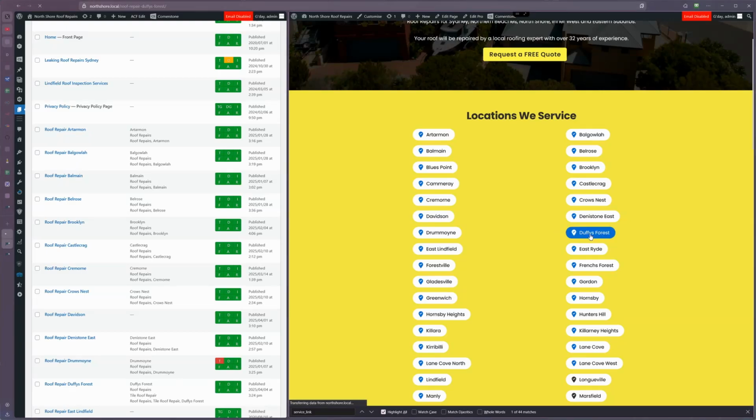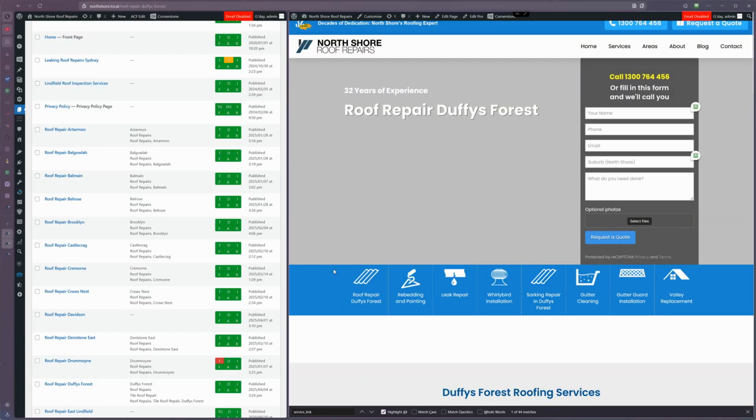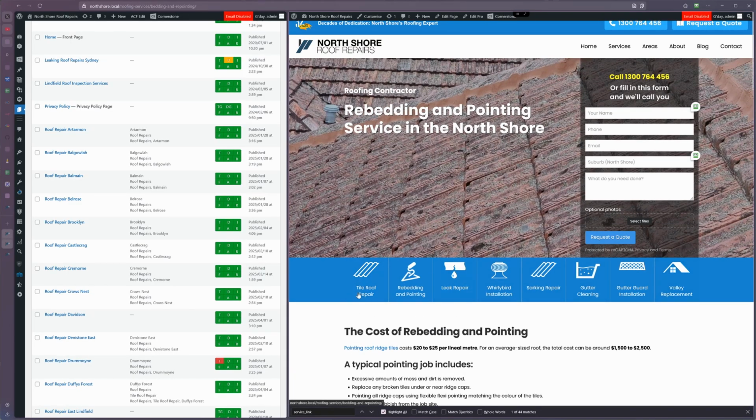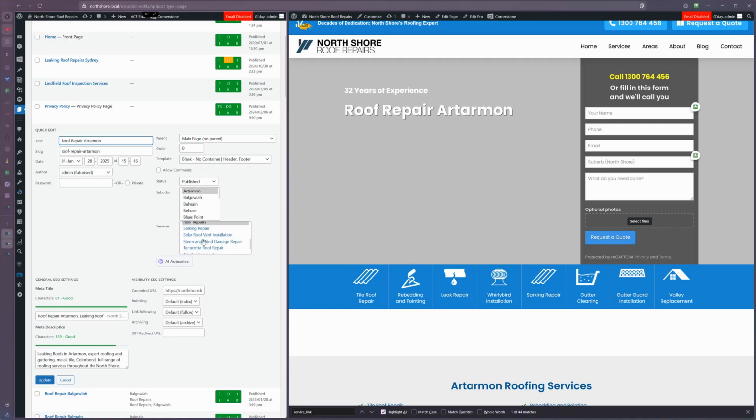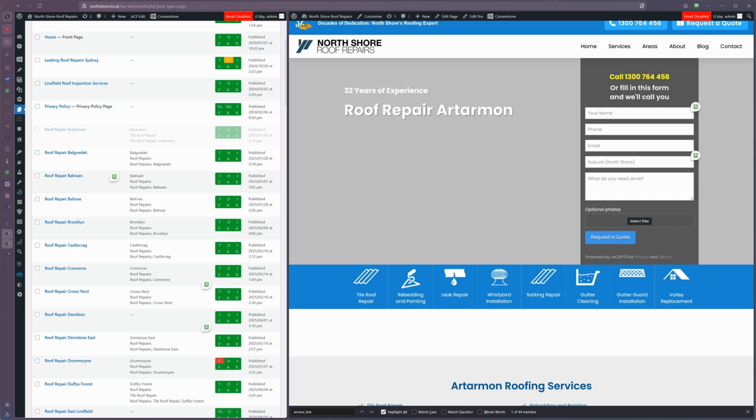Here is the end result. If I visit Duffy's Forest, I get the specific links in the results that are assigned for that service and suburb. If I was to visit one of the generic pages, I would just be seeing the generic links for all services. So if I was to add tile roof repair, and then I've got the specific link for Artemon.